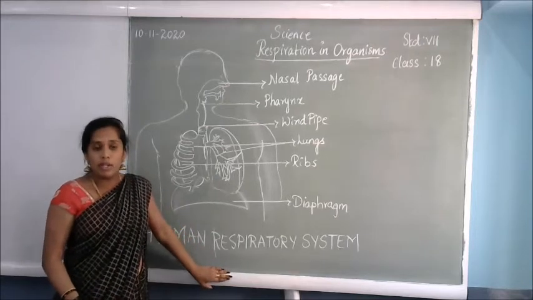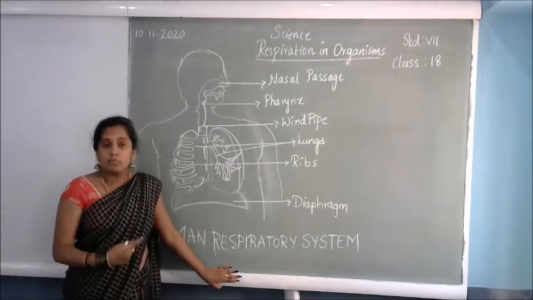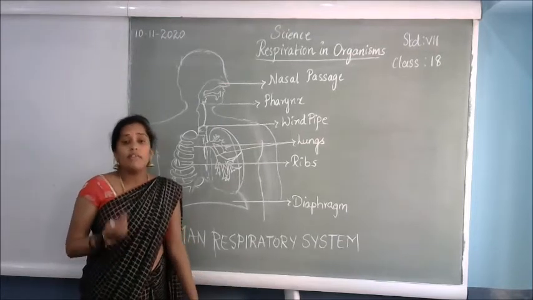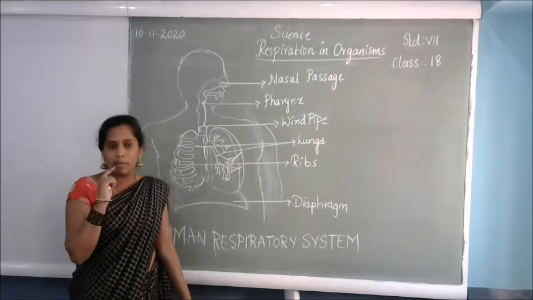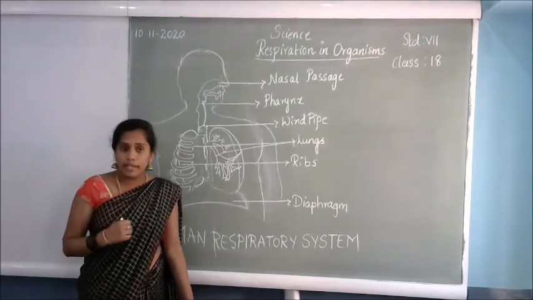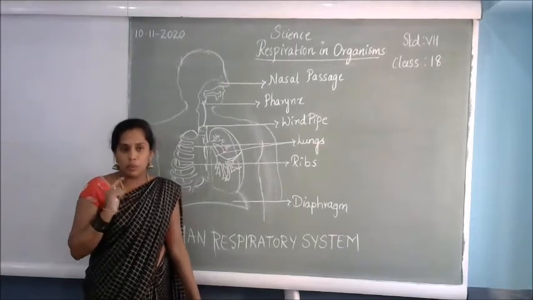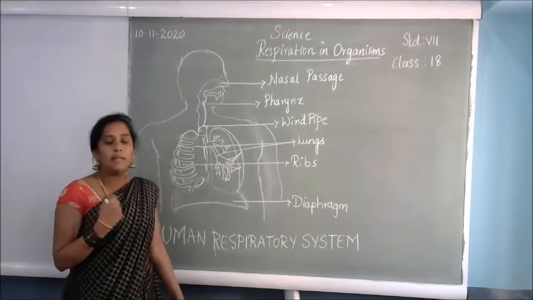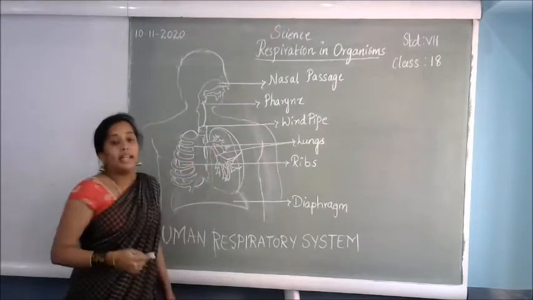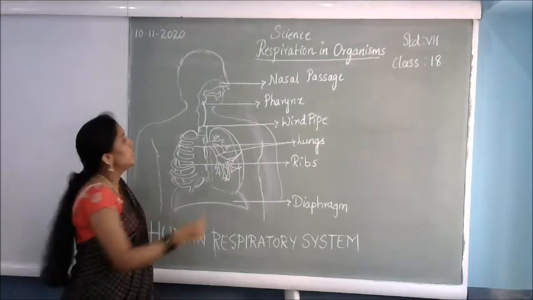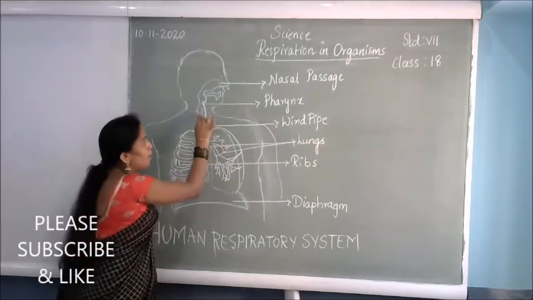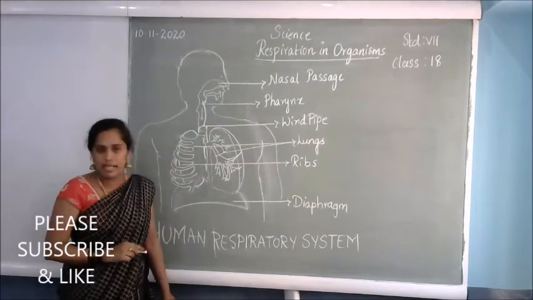Now I will explain how the process of respiration takes place in human beings. When you inhale, you are inhaling the air mainly with the nose and the mouth. The air which we are inhaling is taken in through the nose, with the help of the nostrils. With the help of the nostrils, the air is passed to the lungs. How is it passed to the lungs? With the help of the windpipe.